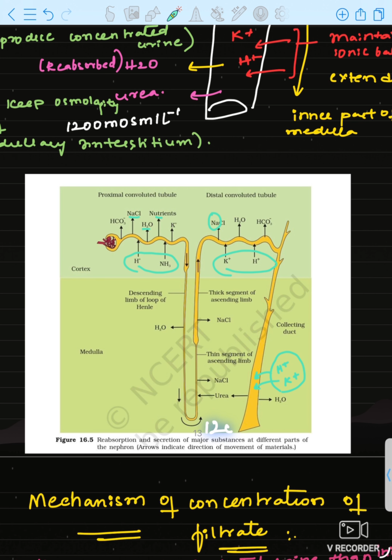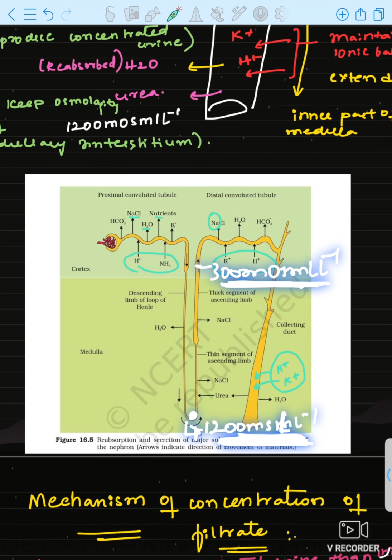Okay. Now here 1200 milliosmol per liter concentration is there in the medullary fluid and also in the filtrate, in the inner medullary interstitium.